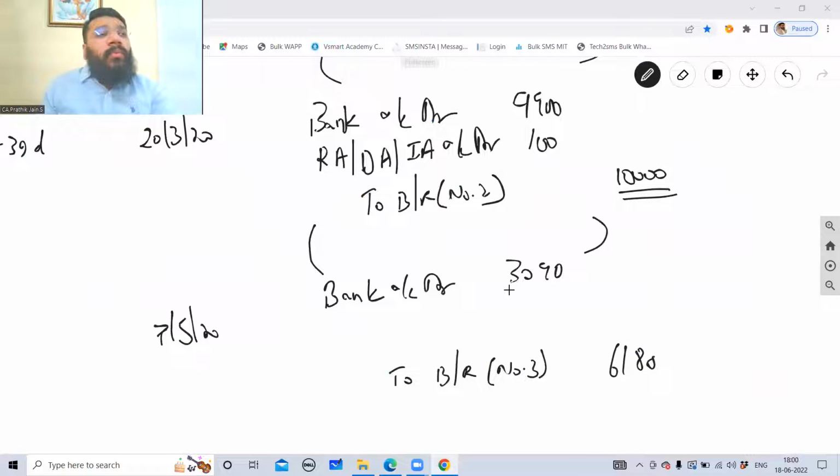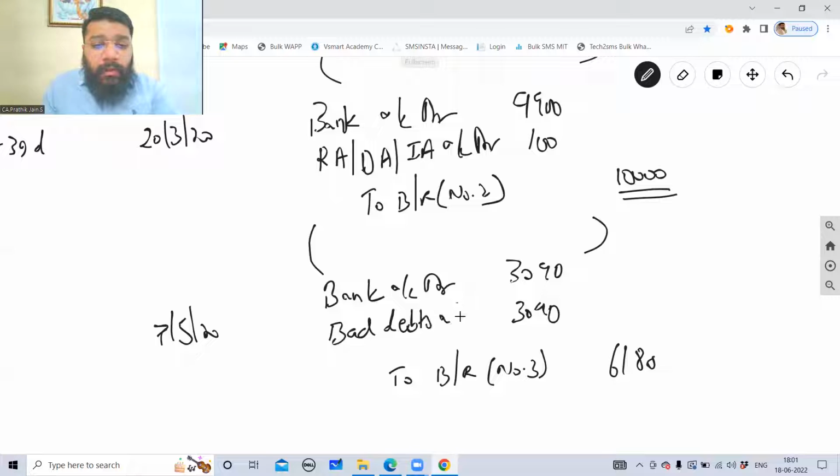This is recovered. So what happens to the balance? The balance is bad debt because it is not going to be recovered and we have to book the loss. To book the loss, we have to debit the bad debt account. So bad debt account debit 3090, Bills Receivable account 36180. That's all, guys.